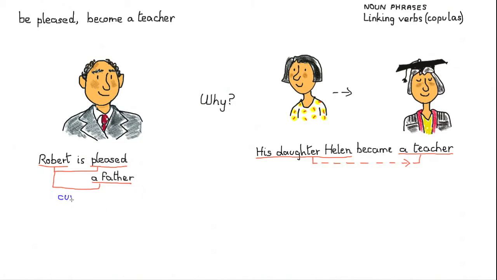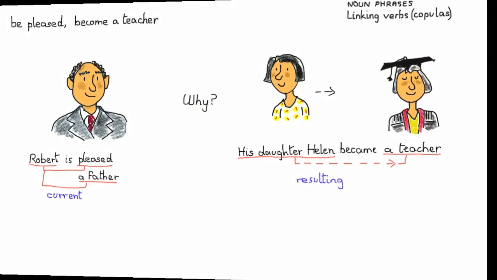The one on the left are called current. I'll just write current there. And the one on the right is called resulting. That's a resulting copula. Now I'm going to look at them in more detail. So first of all, let's have a look at some other verbs that are current.